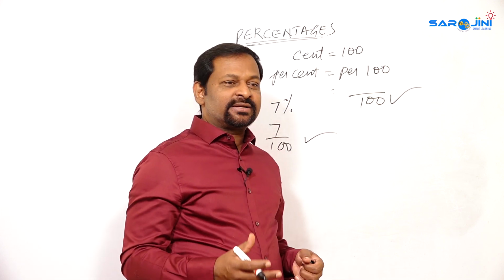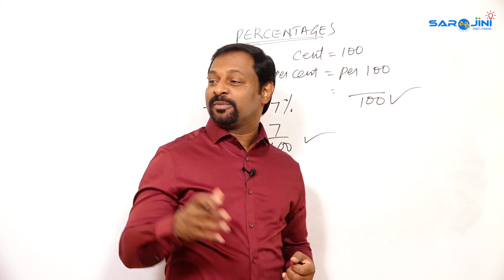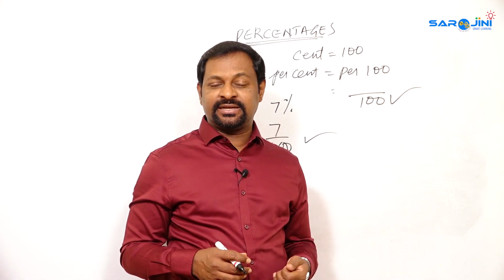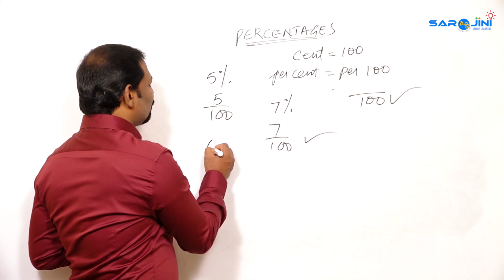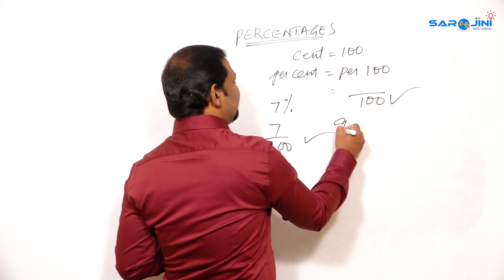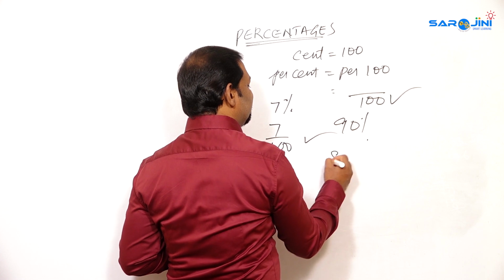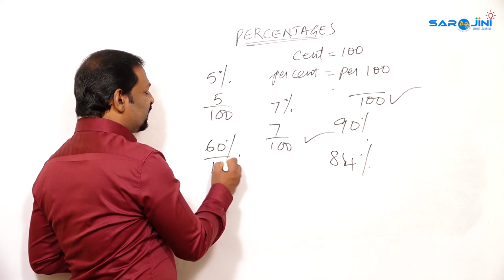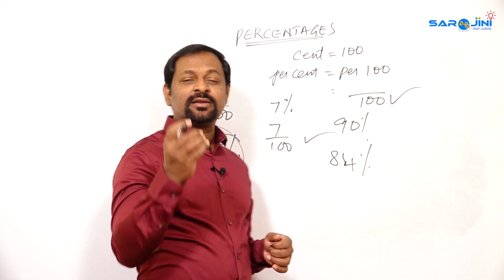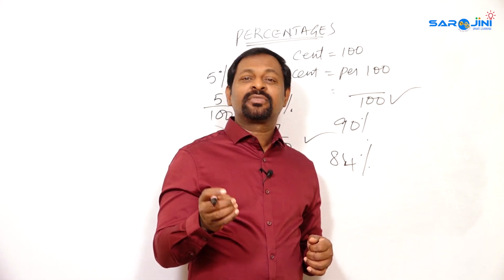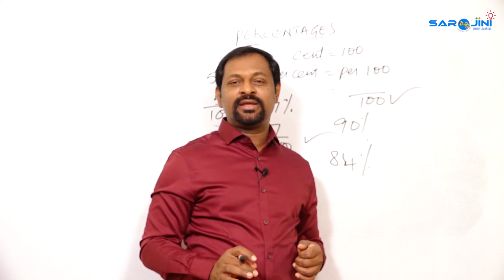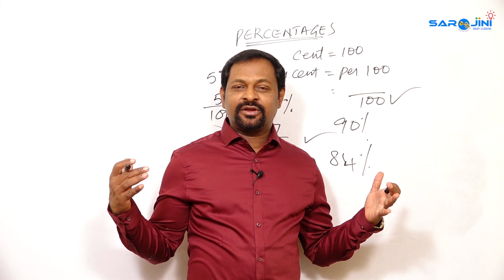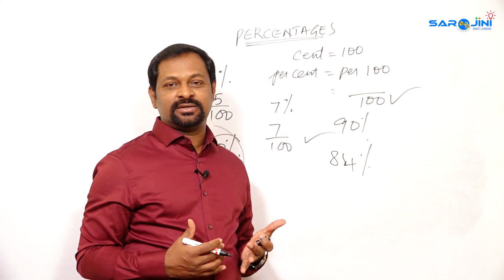If we ask students, how much percent do you get in maths, how much percent do you get in English, people say, I got only 60%, I got 90%, I got 84%. That means 60 by 100. We measure the numbers out of 100 only. Whenever we calculate things for 100, we call it percent.